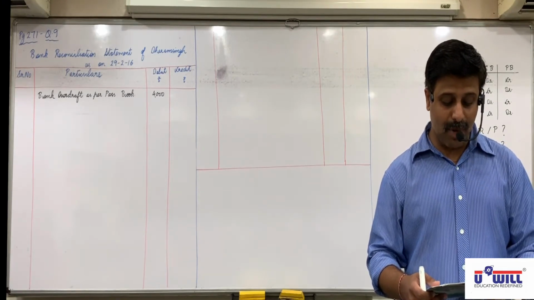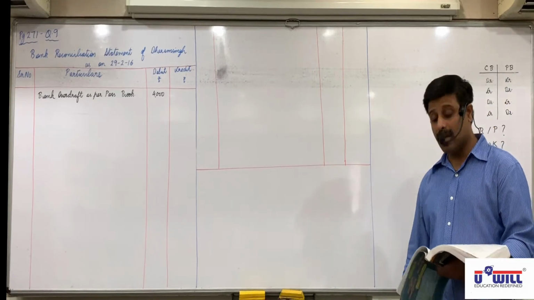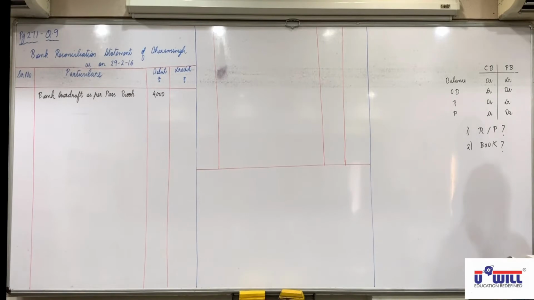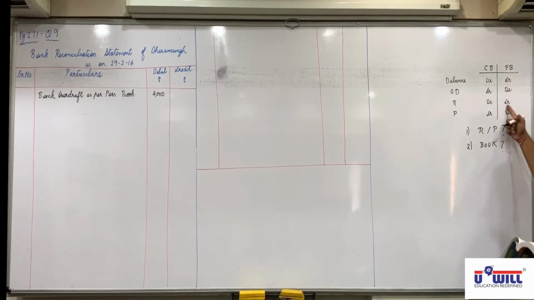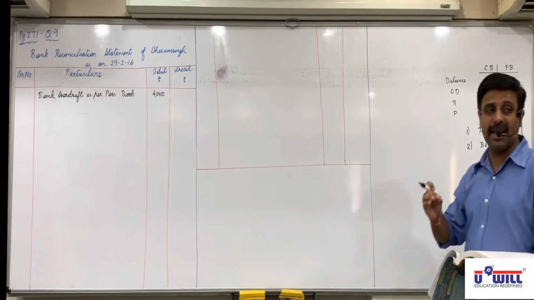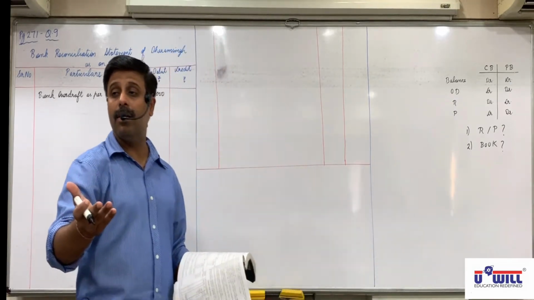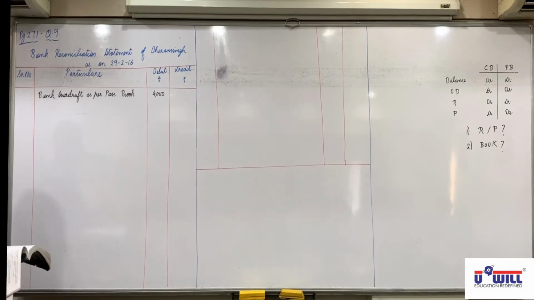Cheques deposited but not collected, 5200. Cheques deposited, is it a receipt or a payment? Receipt. Not collected means in which book is it not recorded? Receipt and not recorded in passbook, so we have to credit it. It is debited in cash book when we receive the cheque, but not yet credited in passbook. Not collected by the bank means not yet credited in passbook, so credited in PRS.